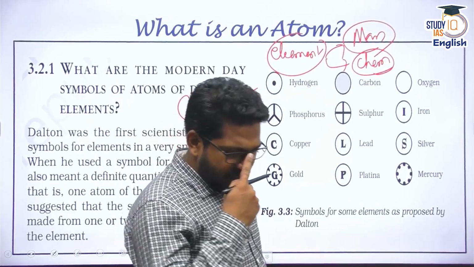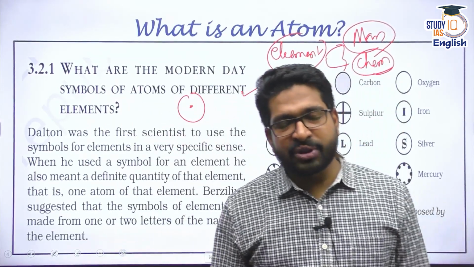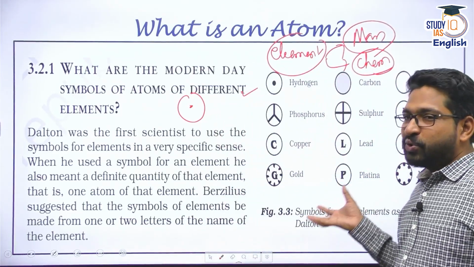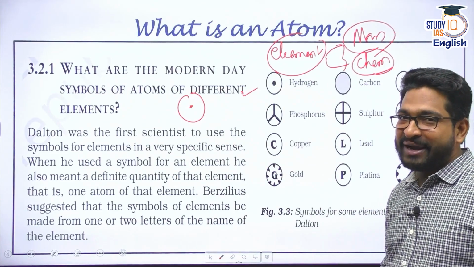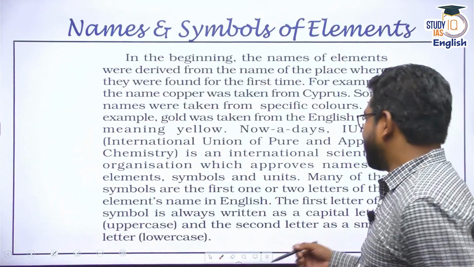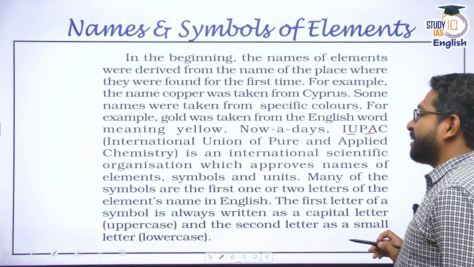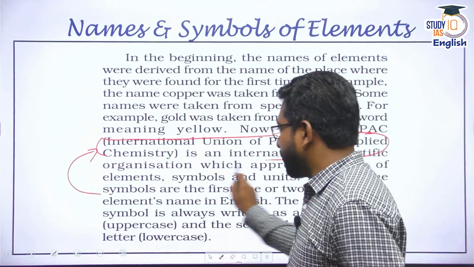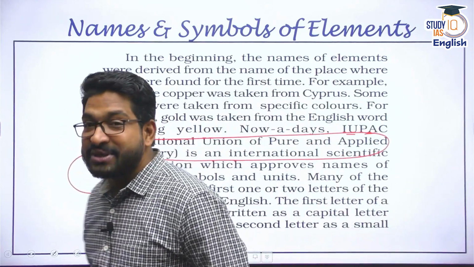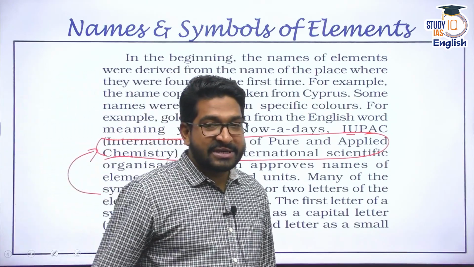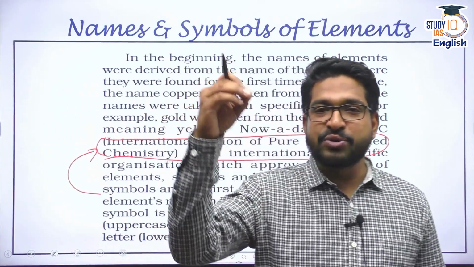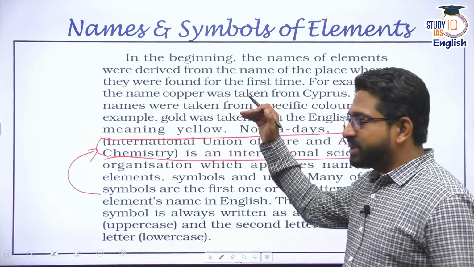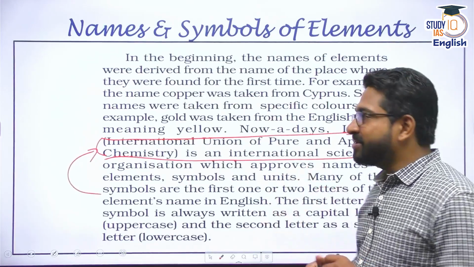But it's understandable. Now we already know in the periodic table there are more than 110 elements, and imagine such small images to define those elements. It would have been very tough, right? Then came the IUPAC, that is the International Union for Pure and Applied Chemistry. IUPAC is an organization which names the elements, compounds, etc. It basically brings out rules and regulations which are connected to chemistry. So they came up with a certain strategy for naming different elements.